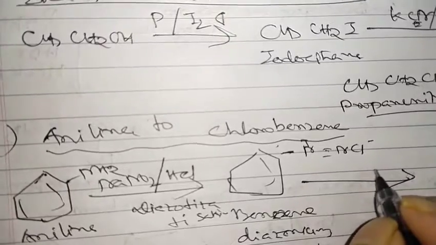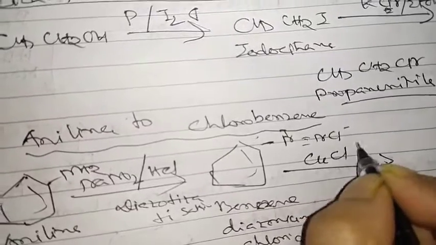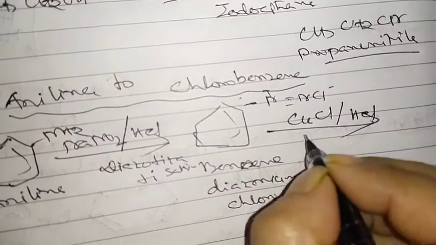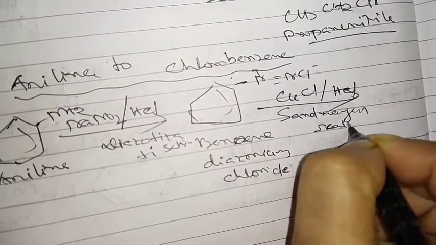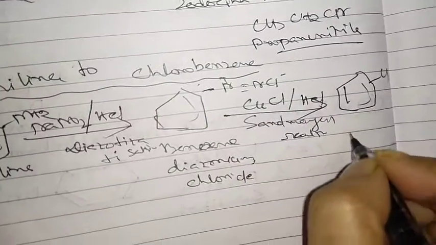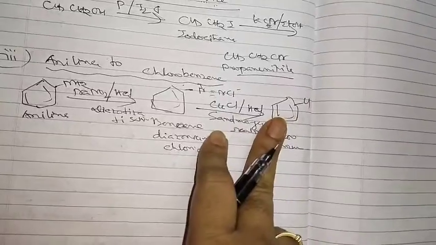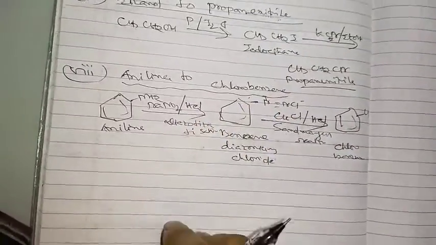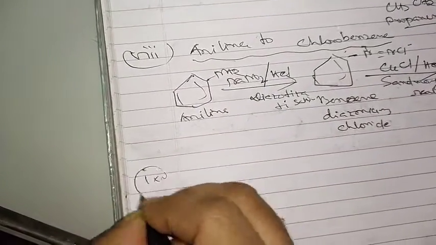So we have to convert it into chloride, है ना. So this is CuCl, Cu plus chloride in the presence of HCl, and this is called the Sandmeyer reaction, and there it is actually converted into chlorobenzene. So chlorobenzene is over. So this is the Sandmeyer reaction, and to go for the Sandmeyer reaction we have to first convert into the diazonium chloride condition, and for that we need NaNO2 and HCl.